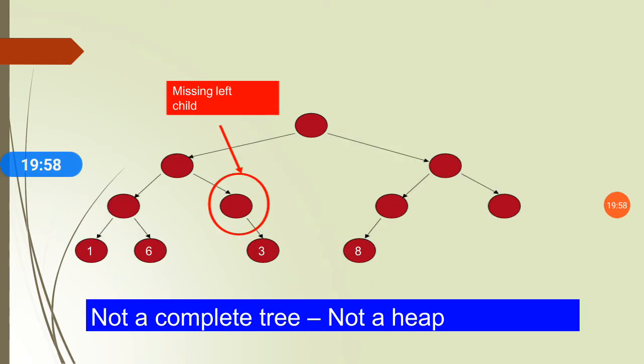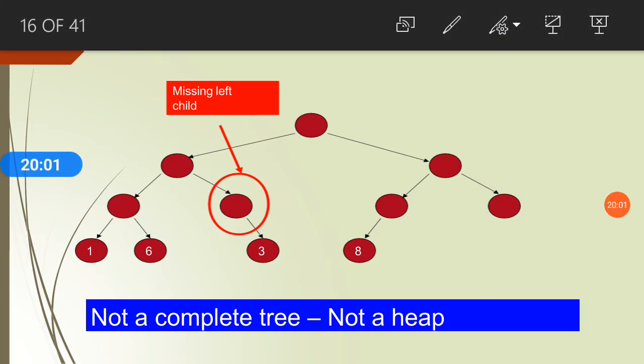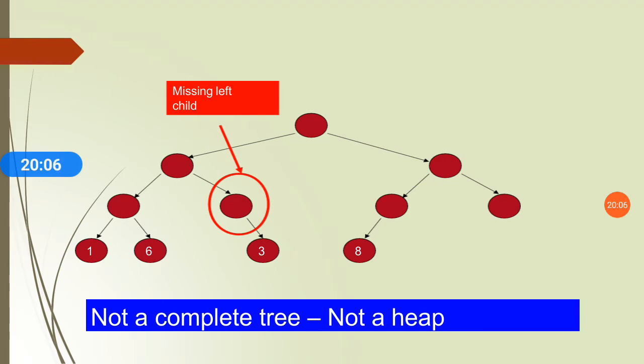Now consider another example. We know that the heap follows the property of the binary tree, and here all the levels are completely filled from left to right. So in this example, look, the left child of this node is missing. Here it indicates a missing left child, and the right child is filled.